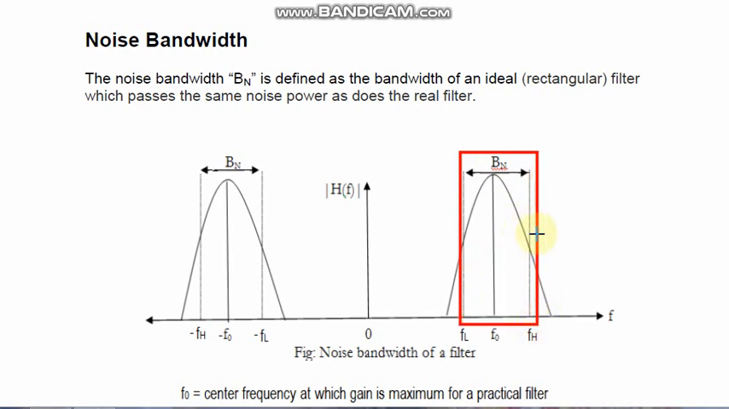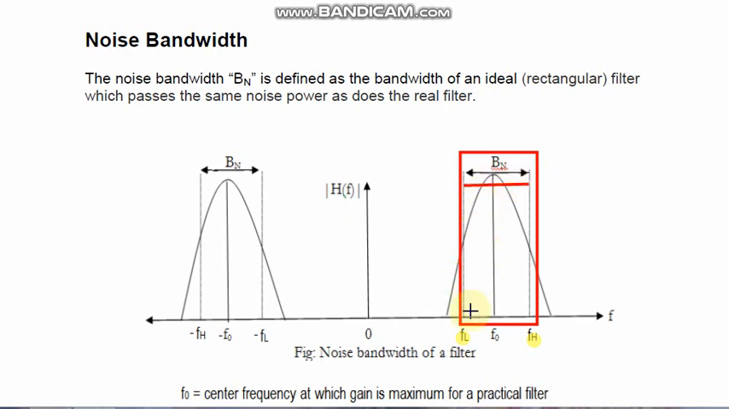Ideal filter means in the ideal filter there are lower cutoff frequencies and higher cutoff frequencies with sharp edges. This is the lower cutoff frequency, below which the frequency signals are not passing through, and higher cutoff frequency, above which the signals are not passing through. In this range the bandwidth of the ideal filter is Bn, and in this bandwidth all the frequency signals are passing with the maximum gain.